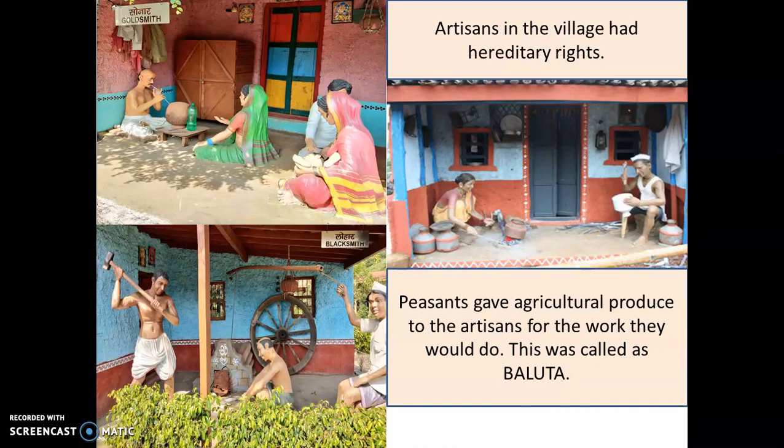For example, a farmer would need pots to store water or to store his grain. So he would go to the potter and tell him, give me a pot and in return I will give you some grain. This agricultural produce given to the artisans for their work was called baluta.